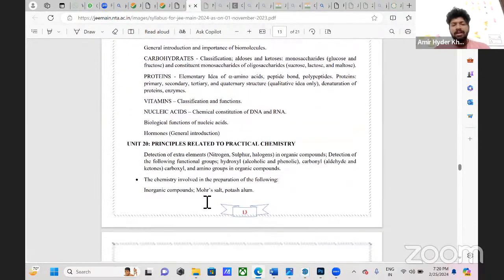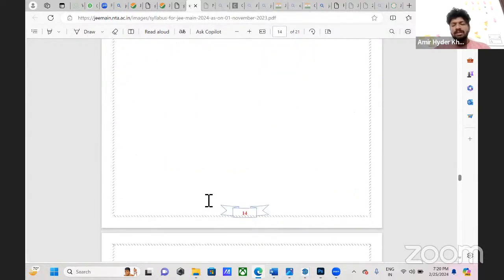Biomolecules, principles related to practical chemistry. This is the chemistry syllabus.